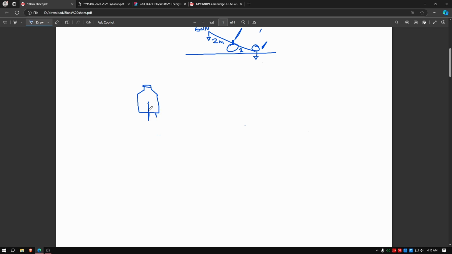If you place a toothpick here, it will just fall towards the left. If you place a toothpick here, it will fall towards the right. So where all the weight seems to act upon, it does not actually act upon here, but as it is a solid object, it seems to act upon only one singular point on an object. This is the center of gravity.